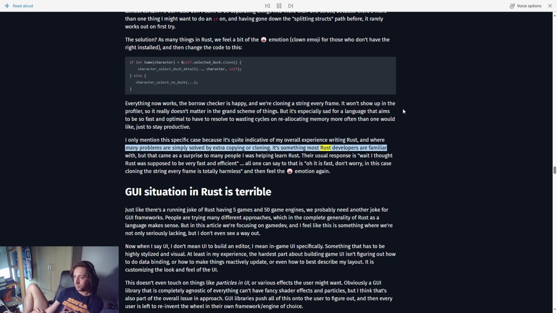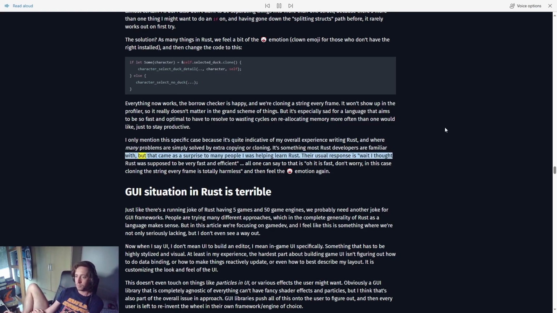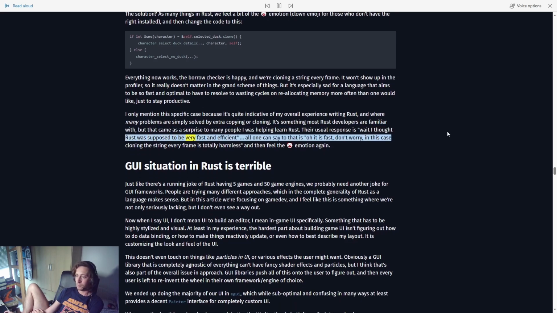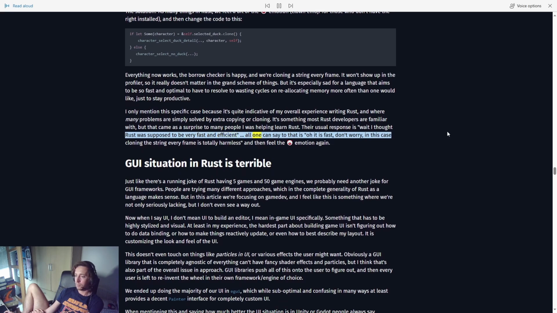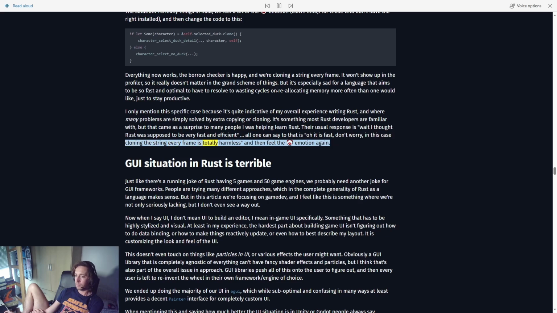It's something most Rust developers are familiar with, but that came as a surprise to many people I was helping learn Rust. Their usual response is, wait, I thought Rust was supposed to be very fast and efficient. All one can say to that is, oh, it is fast. Don't worry. In this case, cloning the string every frame is totally harmless, and then feel the clown face emotion again.